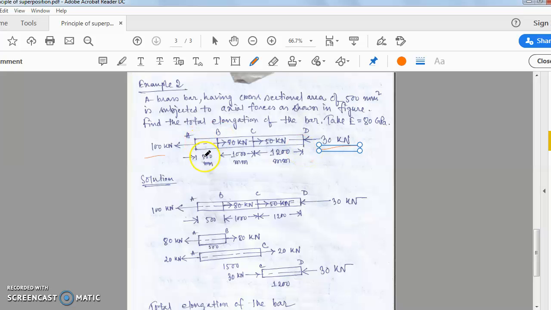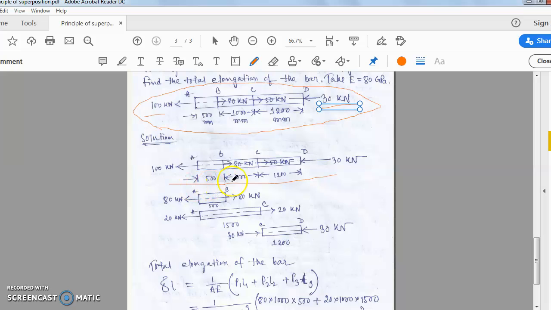Okay, so we'll split all those forces in such a way that for each section, whether it will be tensile stress or it will be a compressive stress. Now this is the question model. So we'll split the total bar into three segments. One is AB, one is AC and CD. So AB where you see 80 and there is 80. So the AB part is balanced because at the A part is also 80, B part is also 80 kilonewton.